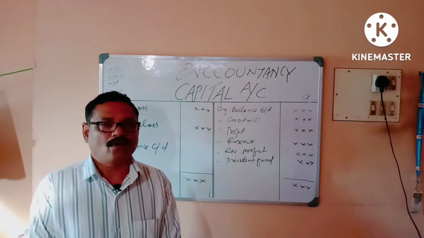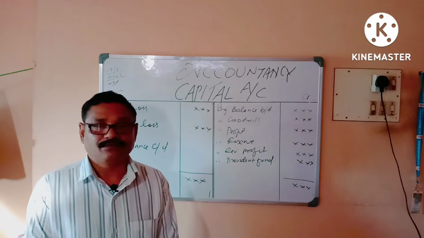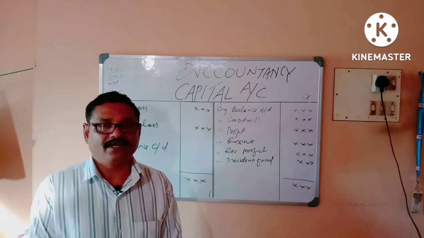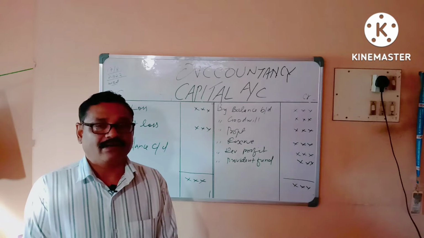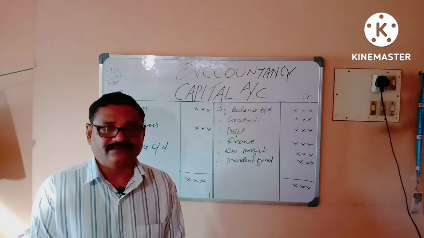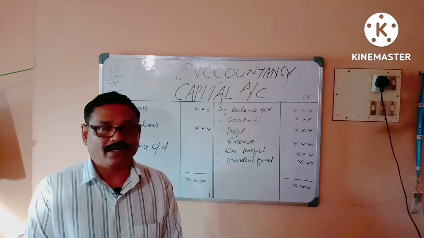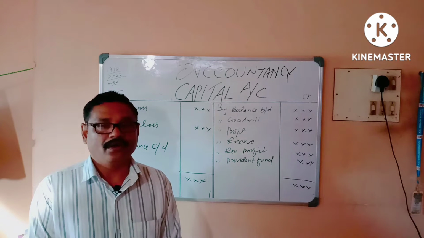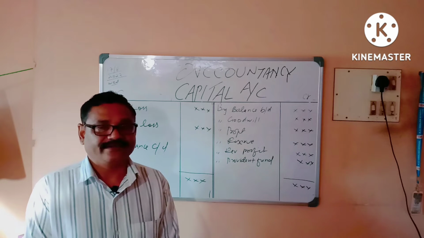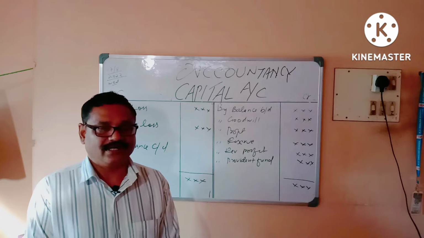Revaluation account is a nominal account which is prepared to find out revaluation profit or loss at the time of admission of a new partner. One more thing you have to remember: revaluation profit or loss must be distributed to old partners in their old profit sharing ratio. So these are the things we have studied in last class.